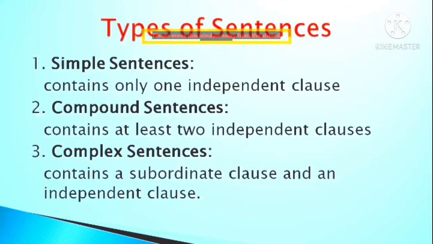Third, you have a complex sentence. A complex sentence contains a main clause called an independent clause and one or more subordinate clauses. It means a complex sentence contains one or more subordinate clauses and an independent clause called a main clause. And that's why such kinds of sentences are called complex sentences.